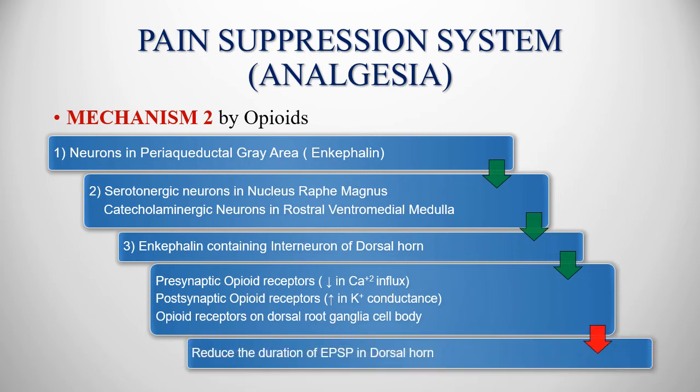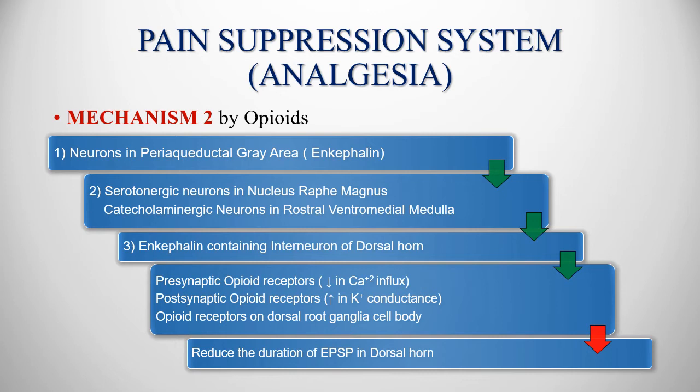All these three mechanisms will reduce the duration of the EPSP, that is, the excitatory postsynaptic potential. So the excitatory postsynaptic potential, which develops in the dorsal horn neuron in the pain pathway, will reduce. So excitation will not occur and this pain will not be transmitted. It's shown by the red arrow.